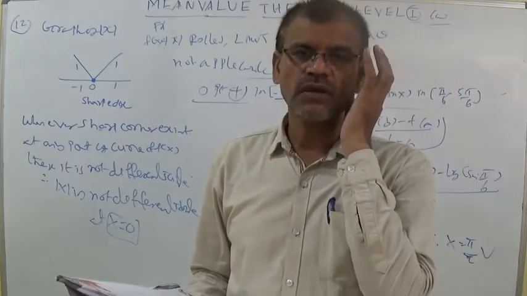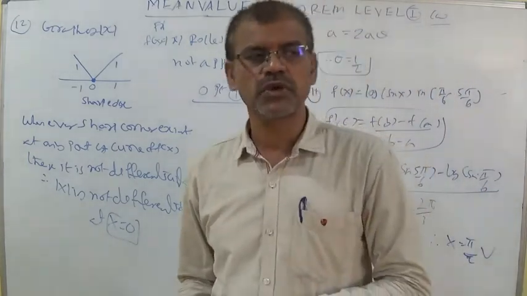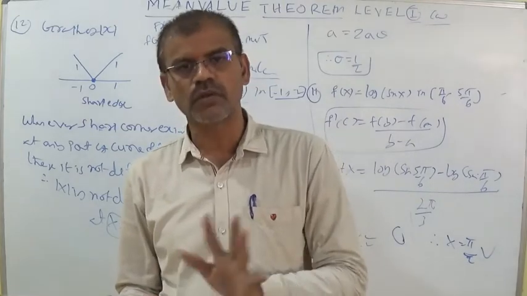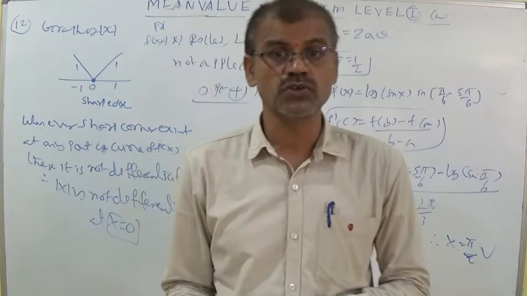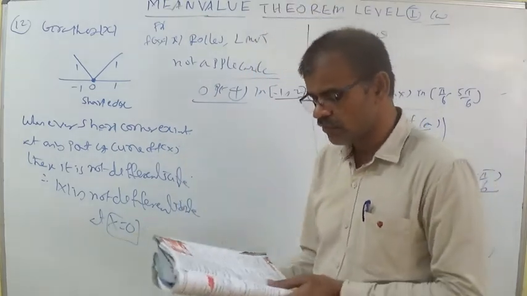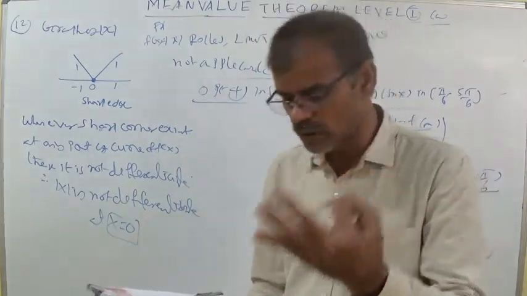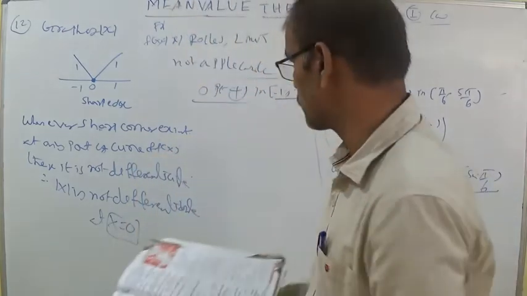We know that the derivative of x minus 1 by x is 1 plus 1 by x square, and x square is always positive. The interval given is 1 comma 3, so it is 100% differentiable. The third one is a circle, which we discussed many times. So options 1, 2, 3 are differentiable, and LMVT is applicable for them. For the fourth option, LMVT is not applicable.